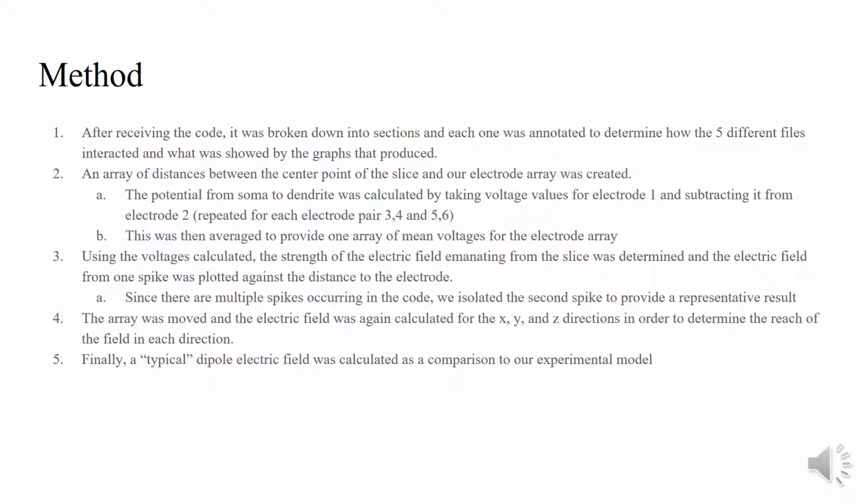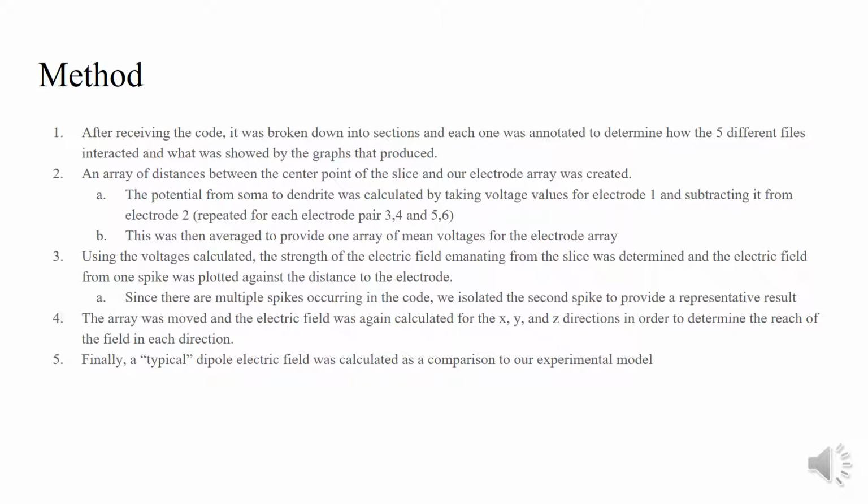So the first step after that was to make an array of distances between a center point of the cell slice and our electrode array. So we have a 200 in the X and 18 in the Z array of cells, neurons, somas, and dendrites that we're looking at, and we're pretty much taking that array and condensing it into one central point and looking at how the electric field from the cells as a whole is functioning in that area.